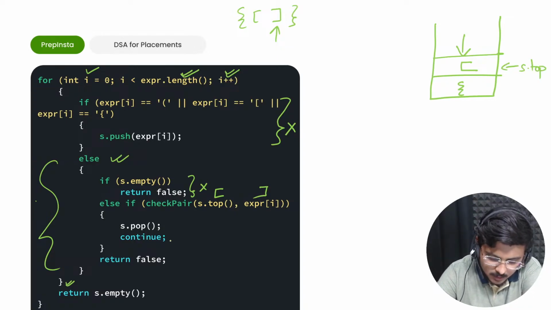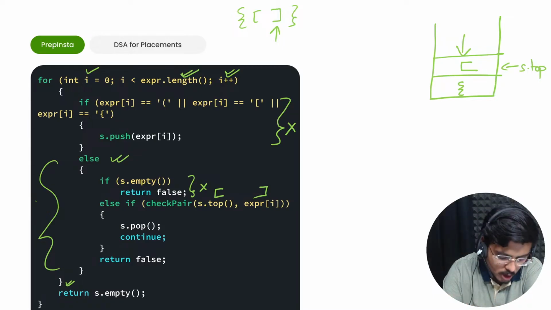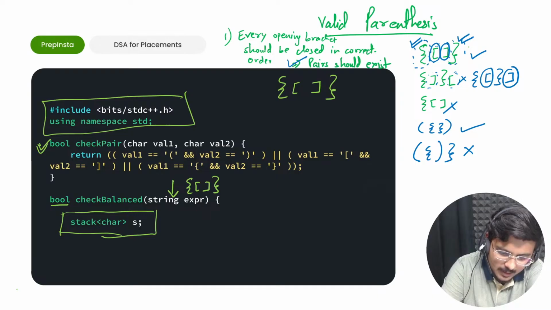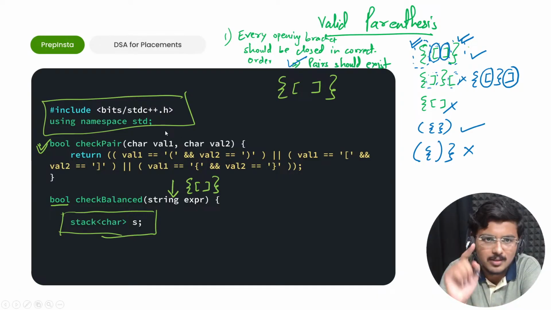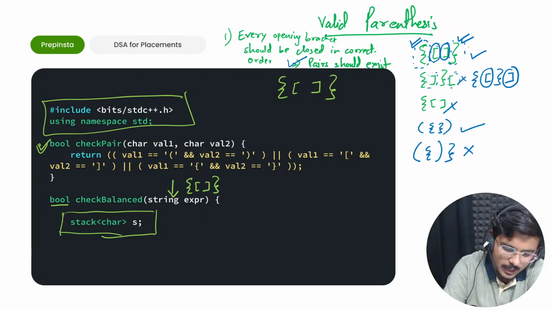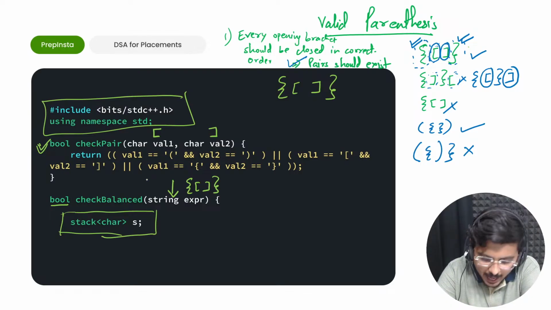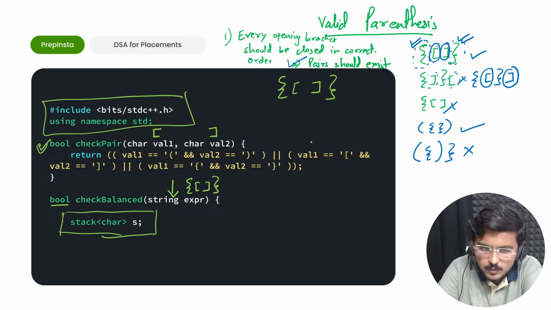So I go ahead. If this is found true, check pair is basically checking whether it is the correct pair or not. So we can see that it is a correct pair, but how does this check pair check it out? So let's go back and let's understand this check pair now. So you understand why I left check pair. There was a reason I told you that I'll explain check pair afterwards. Now you've reached check pair. Here, one value is this, the other value is this. Val1 is the opening bracket, val2 is the closing bracket. And we have clearly given the conditions to it.